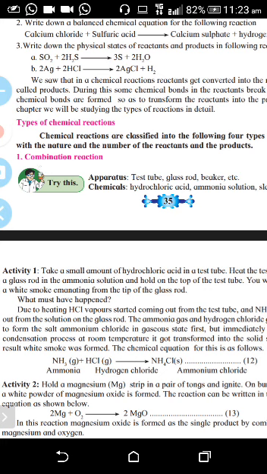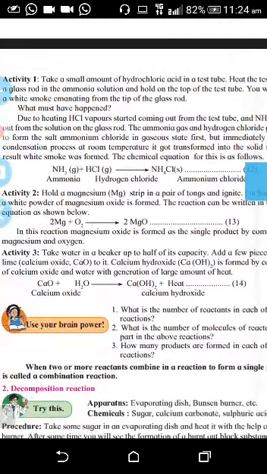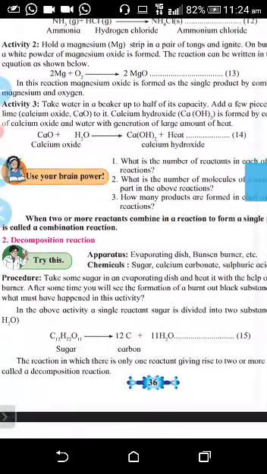Same way, sulfur plus oxygen gives sulfur dioxide. One atom of sulfur and 2 atoms of oxygen on the left hand side form sulfur dioxide. On the right hand side, in the products also, one sulfur atom and 2 oxygen atoms. So this way if you write the simple examples, then you will not lose your marks. Now the second type of reaction, that is the decomposition reaction.